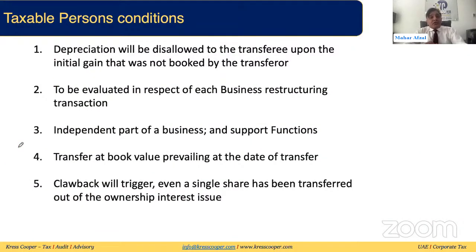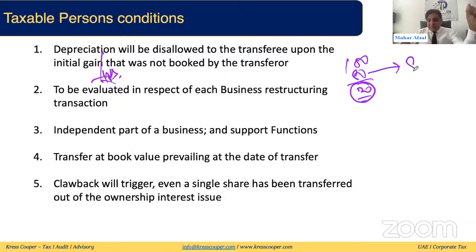Depreciation will be disallowed to the transferee up to the initial gain, and likewise the initial loss as well. It has been written in the guide. As we said, market value was 100, book value was 80, the difference is 20. This 20 will not be booked by the transferor at the time of transfer as a gain.